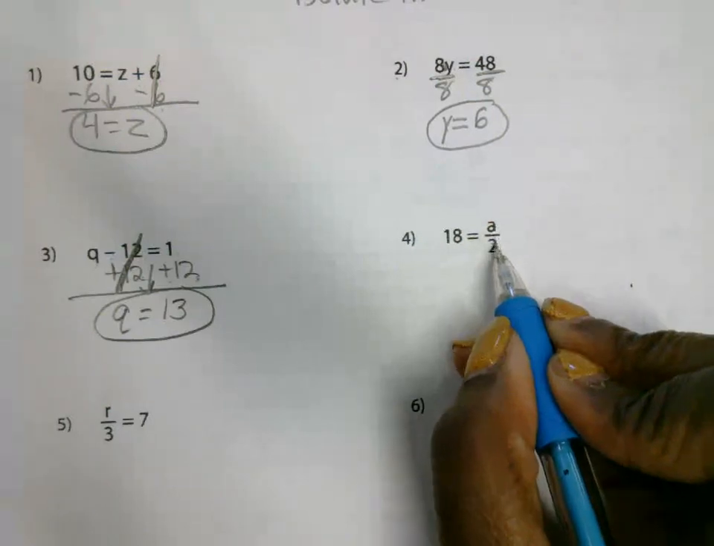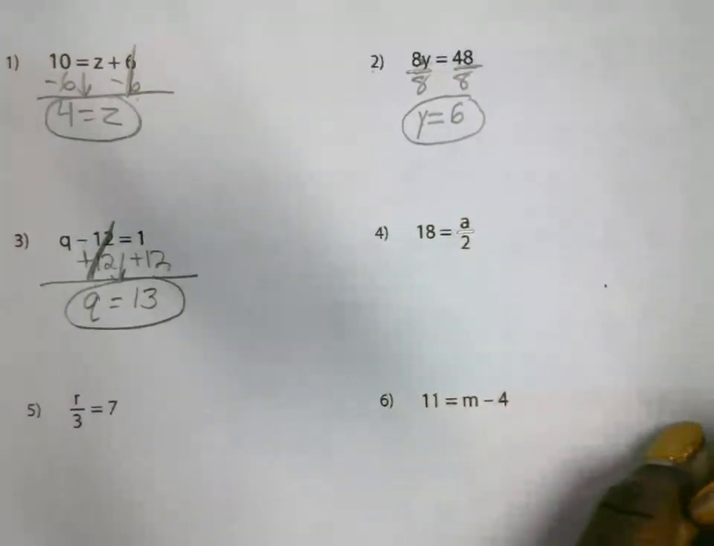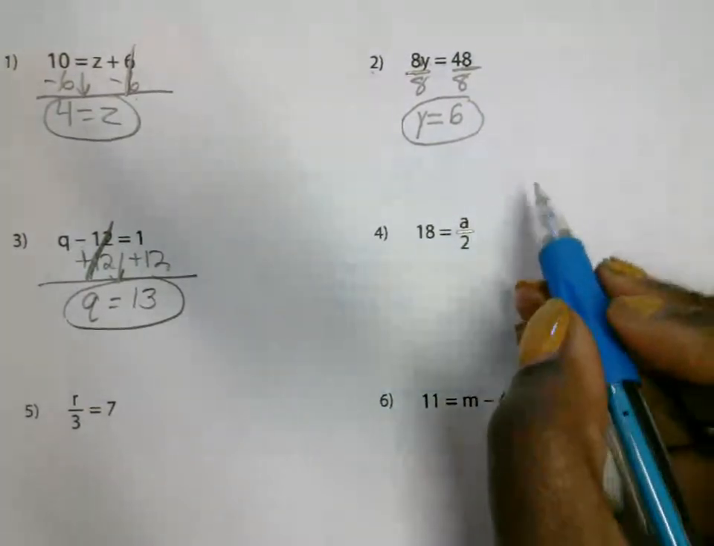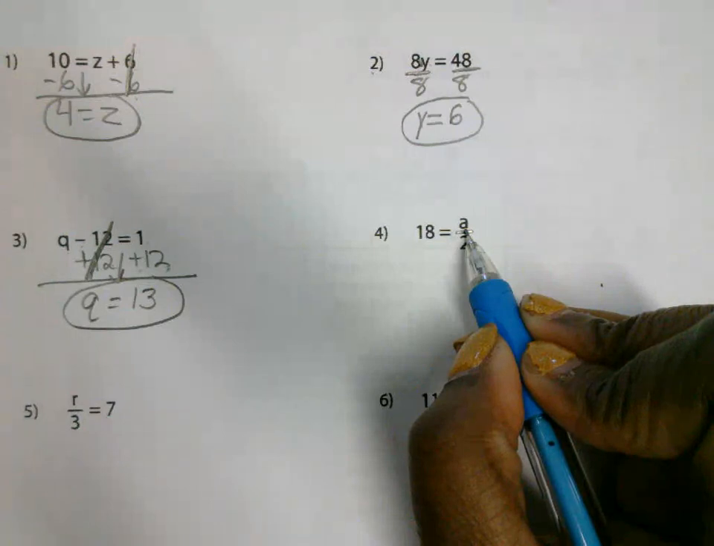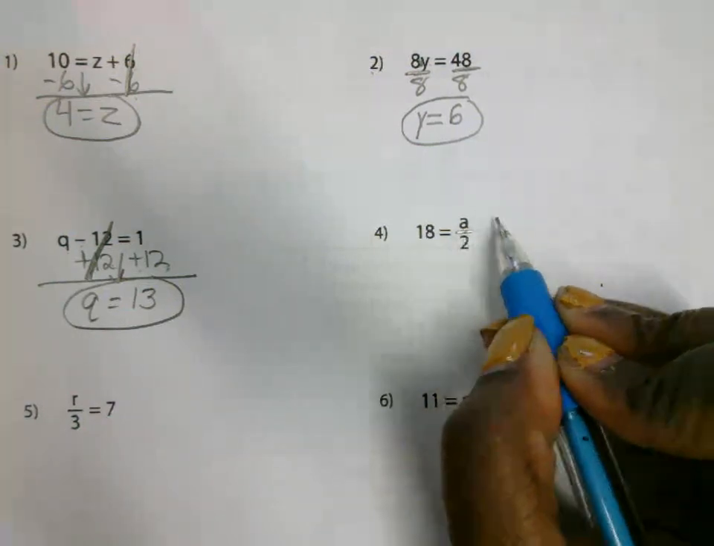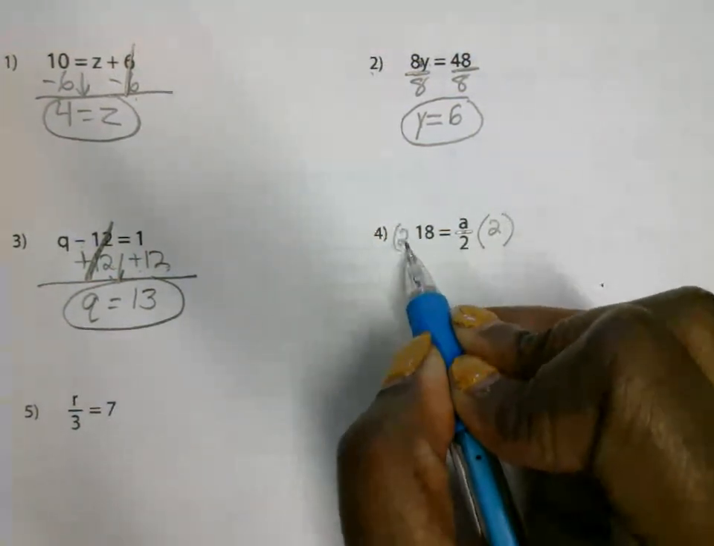This is a divided by 2. What's the inverse or opposite of division? So in order to get rid of the 2 so that we isolate a, we use multiplication. We multiply both sides by 2.